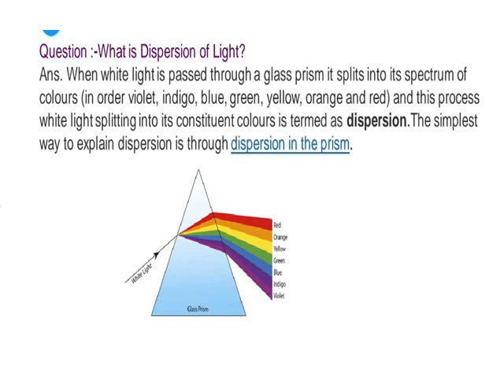Now let us see the practical application of this dispersion of light. After a shower of rain, sometimes, if you notice in the sky, we see the rainbow.